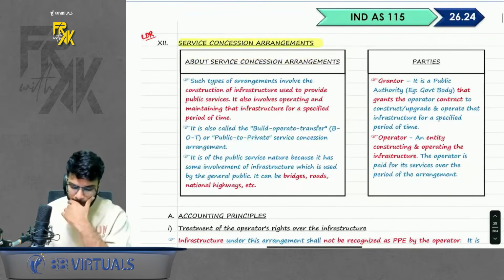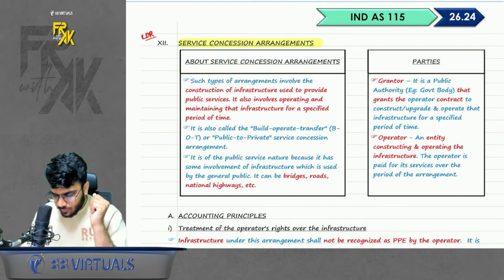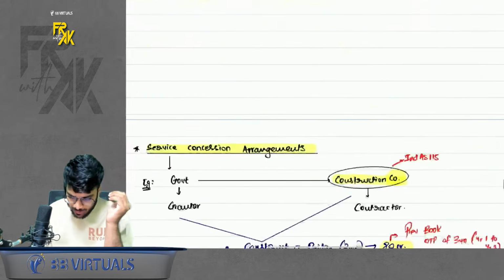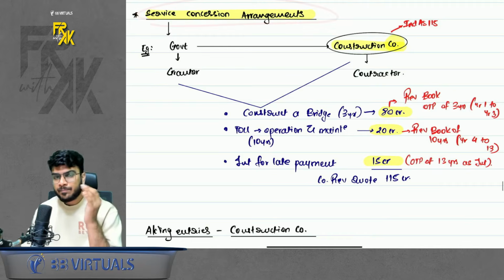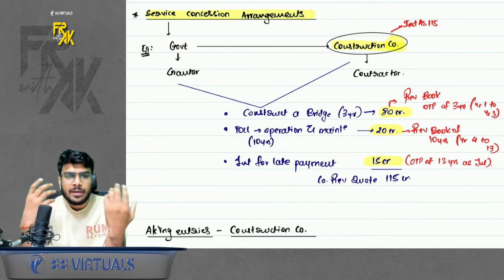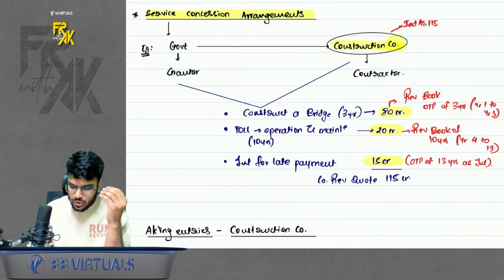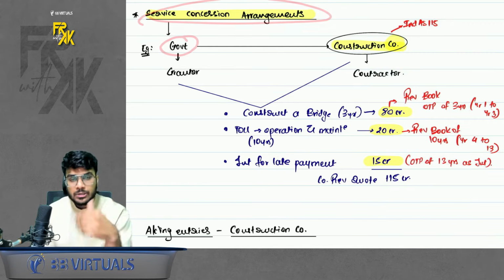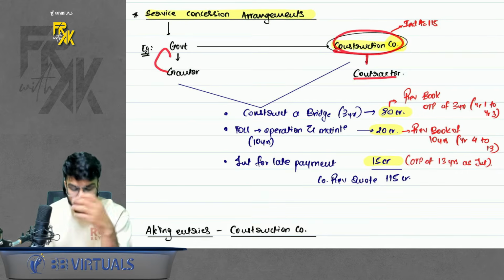Okay. Then the next concept here is service concession arrangement. Now what is the meaning? Please have a look here. I have made you write everything in the notebook. A service concession arrangement is basically where a government hires a concession company to build public utilities like tolls, bridges, national highways, etc. So here there are two parties: government, also known as the grantor, and the concession company, also known as the contractor.